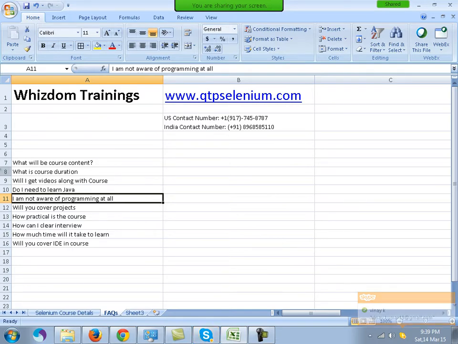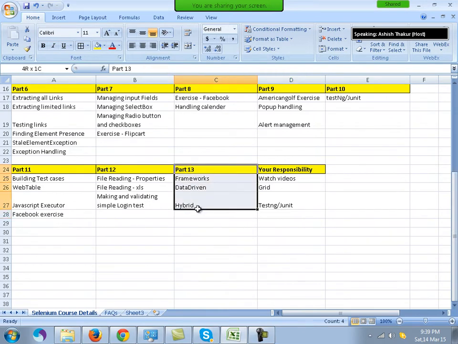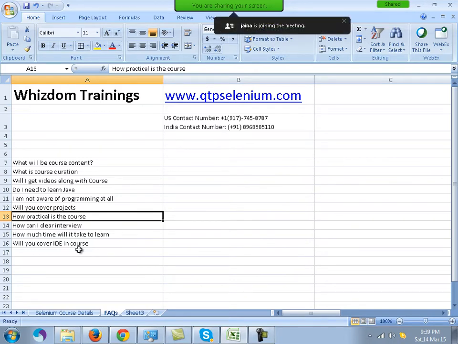Will I cover projects in the training? Yes, I'll be covering the framework part which I've done in the end. That is the project. How practical is the course? Well, it's very practical. I can assure you, you'll not be disappointed with it. I've been working in automation for a very long time, and I'll tell you the in and out of the complete tool.